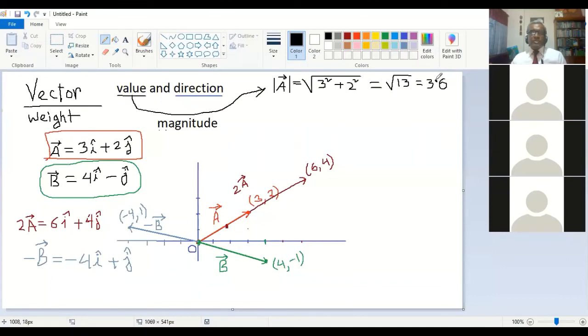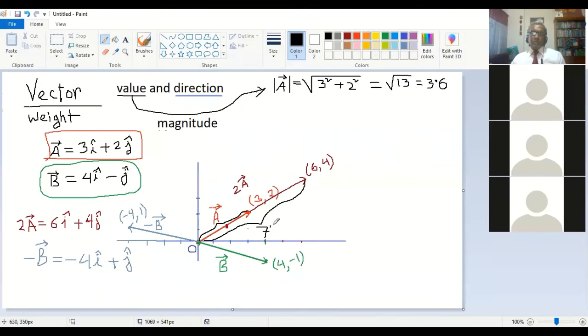This is the length of A. What is the length in the graph? You can think this is the length, that is 3.6, how long the vector is. So another 3.6 is that, and then the total will be something like 7.2.